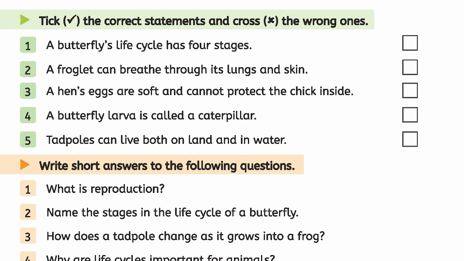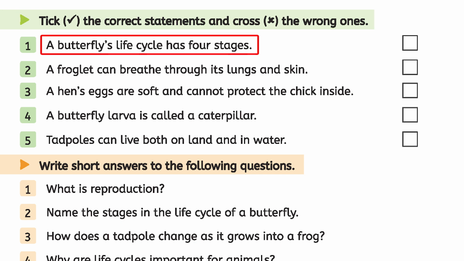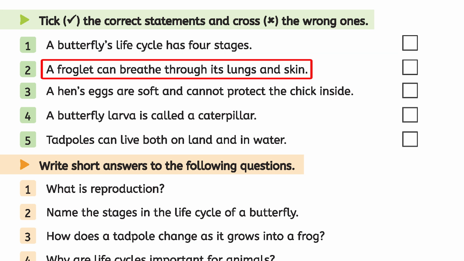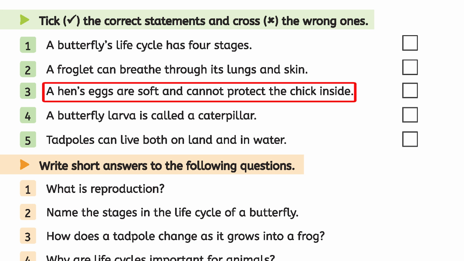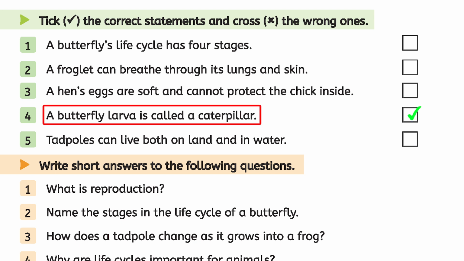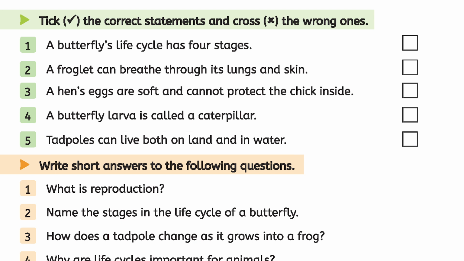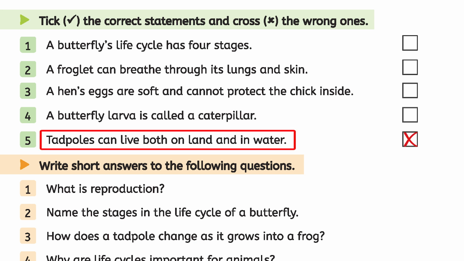Tick the correct statements and cross the wrong ones. First, a butterfly's life cycle has 4 stages. Tick. Second, a froglet can breathe through its lungs and skin. Tick. Third, a hen's eggs are soft and cannot protect the chick inside. Cross. Fourth, a butterfly larva is called a caterpillar. Tick. Fifth, tadpoles can live both on land and in water. Cross.